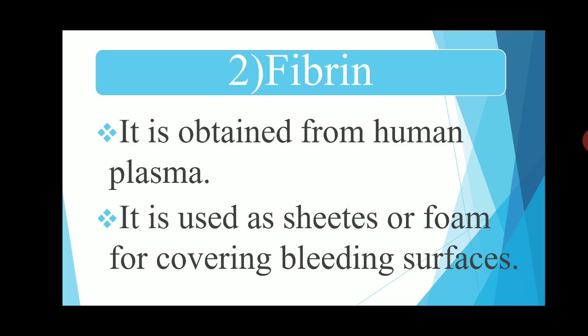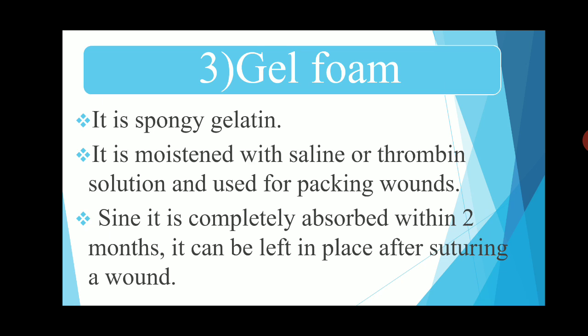Then second local hemostatic is fibrin. It is obtained from human plasma and it is used as sheets or foam for covering bleeding surfaces. Then gel foam. This gel foam is a spongy gelatin. It is moistened with saline or thrombin solution and used for packing the wounds. This gel foam is completely absorbed within 2 months and it can be left in place after suturing a wound.